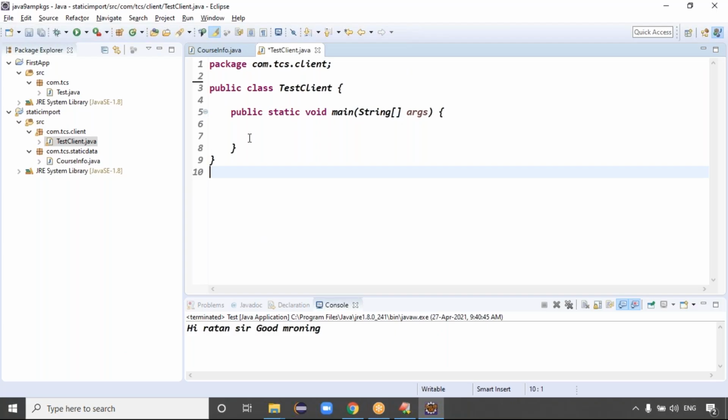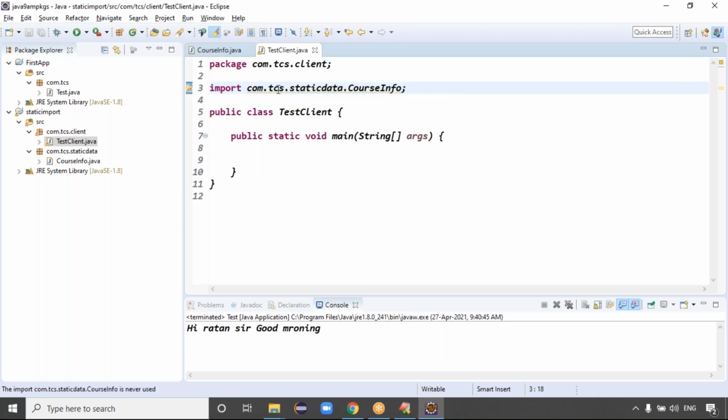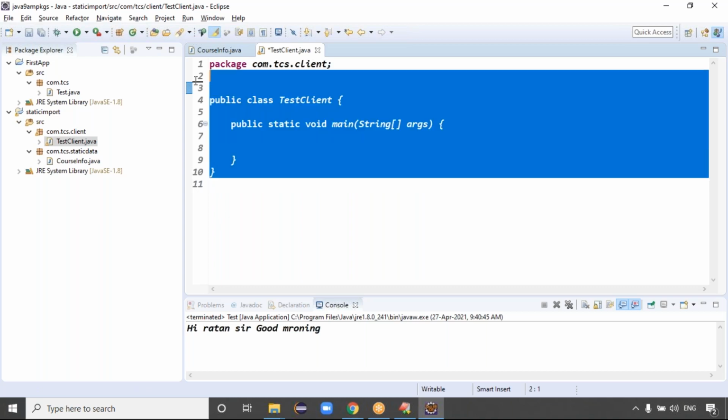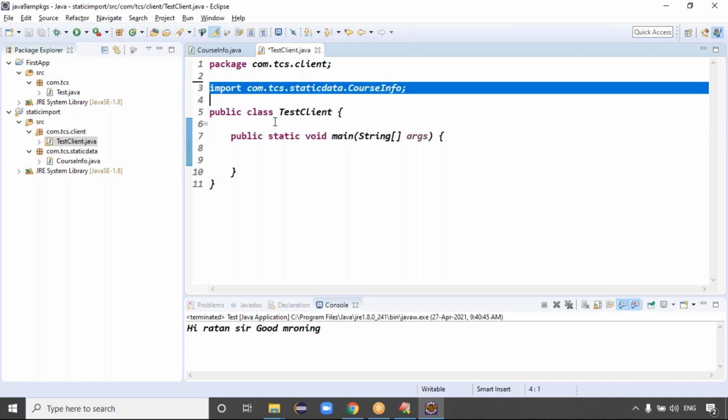And one more shortcut, guys. If you want to remove a specific line, in that line just press Control D. If you want to remove two or three lines, here the cursor is there, and I want to remove this line. Control D is the shortcut, guys, to remove a line in the Eclipse IDE.